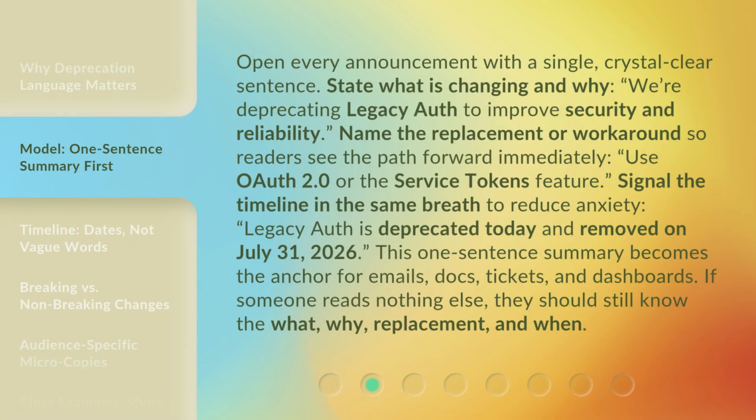Open every announcement with a single, crystal clear sentence. State what is changing and why. We're deprecating legacy auth to improve security and reliability. Name the replacement or workaround so readers see the path forward immediately. Use OAuth 2.0 or the service tokens feature.